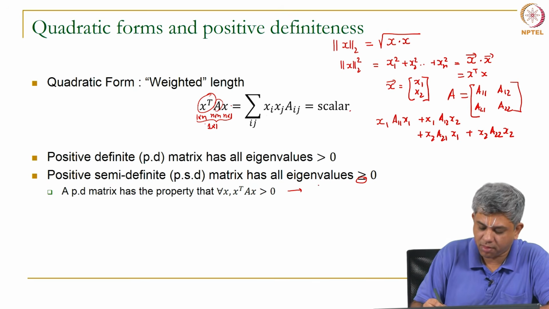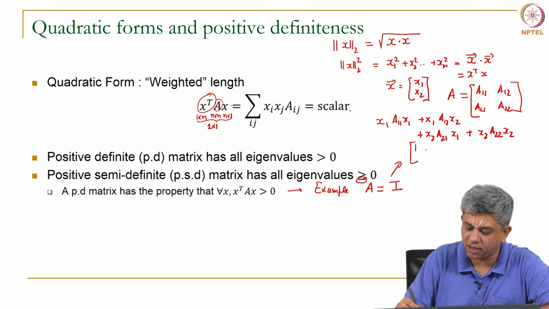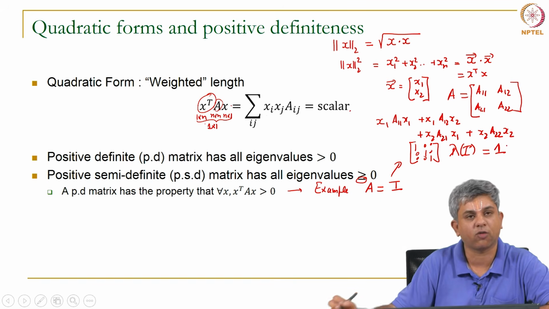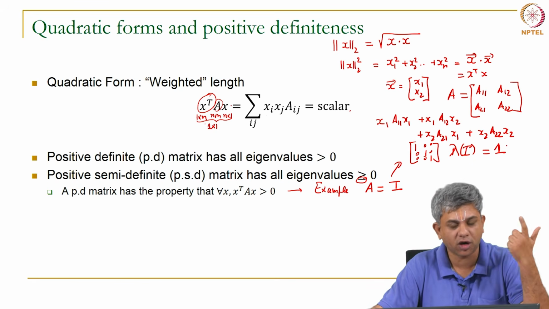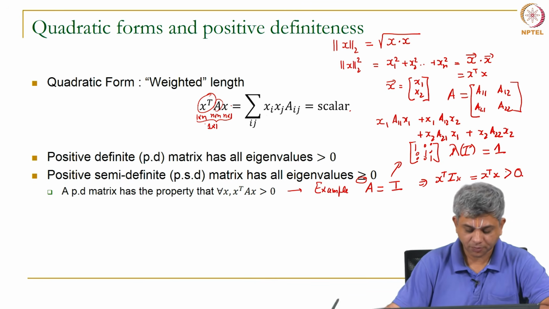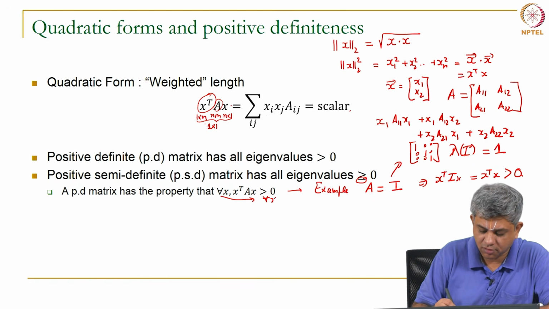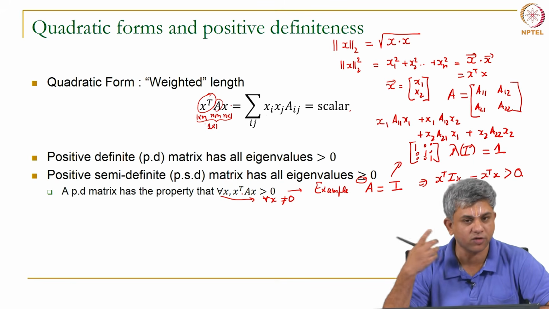A simple example is the matrix A is identity. Notice identity is already a diagonal matrix 1 1 1, which means all eigenvalues of identity are 1, which means it is a positive definite matrix since all are positive. This will give us x transpose I x, since I is the matrix, is the same as x transpose x. So, this is always positive, okay, as you can say. Okay, so, for all x not equal to 0, if I multiply it by 0, of course, it is trivially 0.